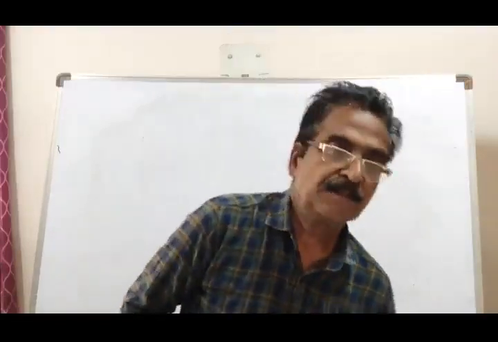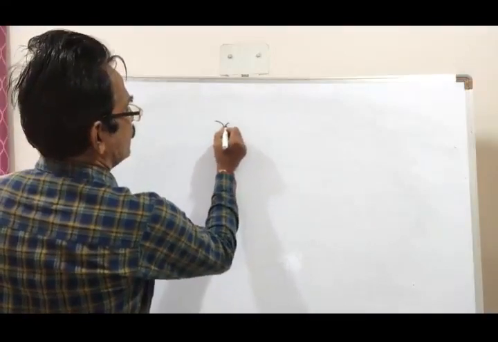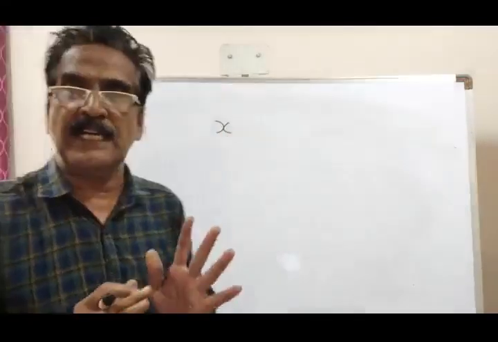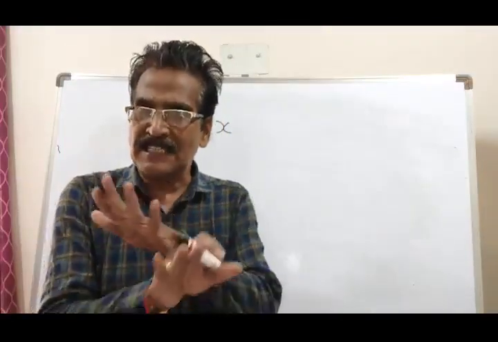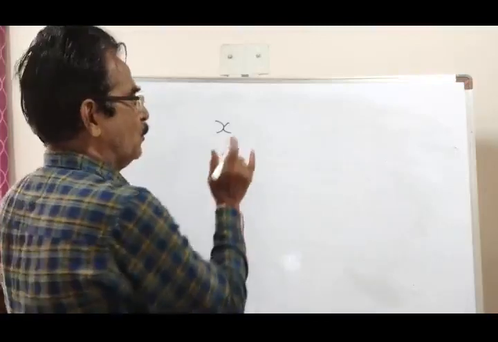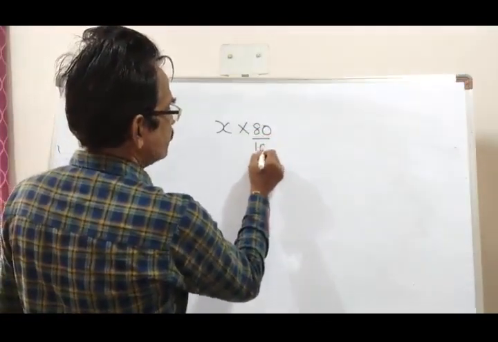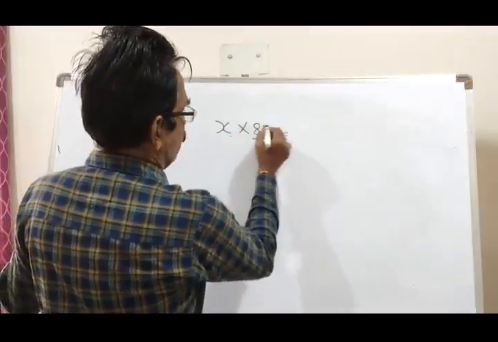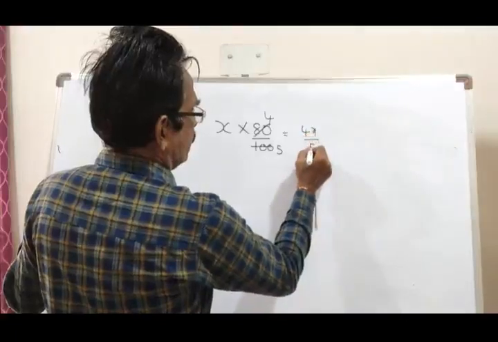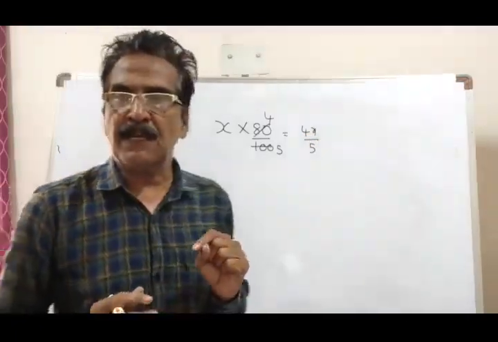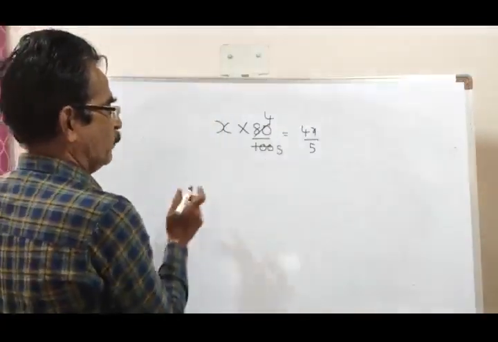See here, let us assume the total number of votes on the voter list is x. Now 20% of the voters did not cast their vote. So how many cast their vote? 80%, which is equal to 4x by 5. This is the number of voters who exercised their vote, participated in the voting.